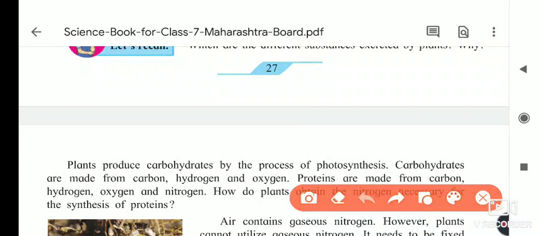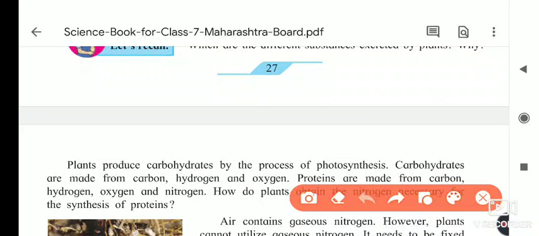After that, some plants like colocasia have leaves, meaning alu leaves. We eat alu vadi, no? Sometimes when we are eating that alu vadi, there is itching in our throat.